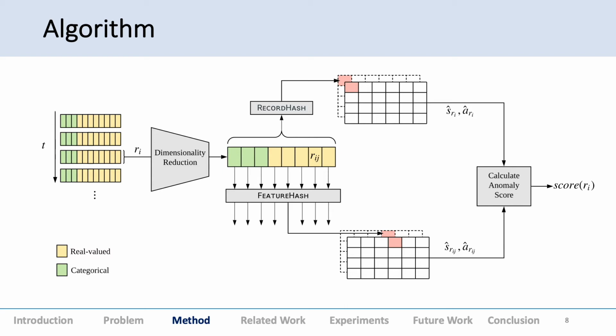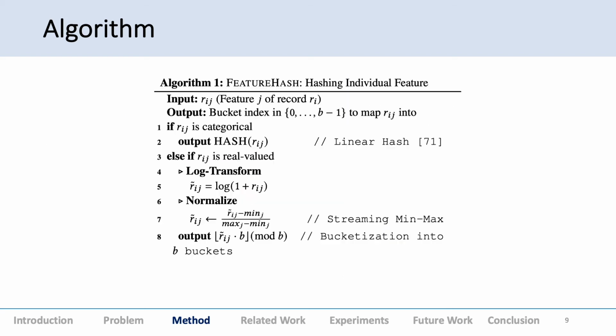And after that, once we get the lower dimension record, we perform two different kinds of hashes. Record hash, which is an LSH based hash on the entire record, and feature hash, which is done on an individual feature. So it is done for both the categorical as well as the real valued features. And this is how we hash, and finally we calculate the anomaly score.